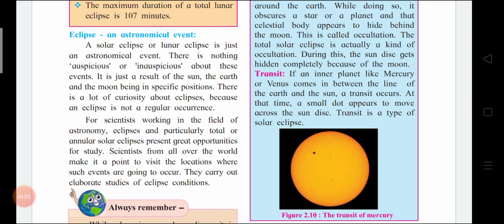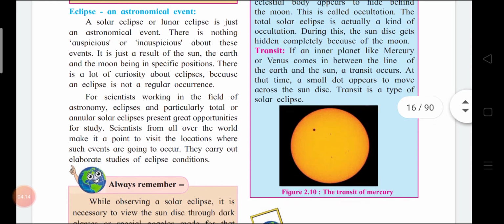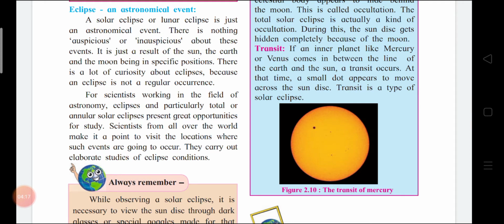Yes, children, eclipses and particularly total and annular solar eclipses present great opportunities for study for scientists working in the field of astronomy. Then scientists from all over the world make it a point to visit the locations where such events are going to occur. They carry out elaborate studies of eclipse conditions. So scientists are also very much eager to know how it happens, what are the events, where it is going to occur. Got it? They carry out very elaborate, means detailed studies of eclipse conditions.